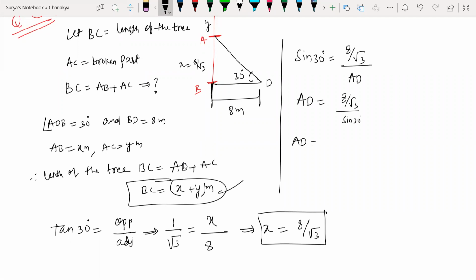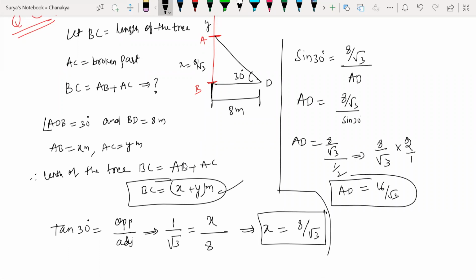So AD is equal to what? Sin 30 is 1 by 2, yes or no? Yes, sir. So this is 8 by root 3 into 2 by 1, so 16 by root 3, which is AD. All right, I found AD: 16 by root 3.